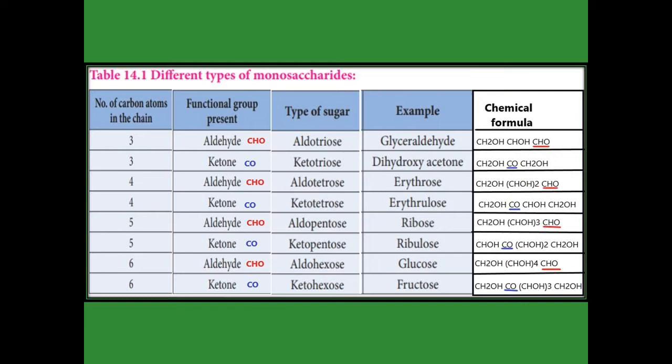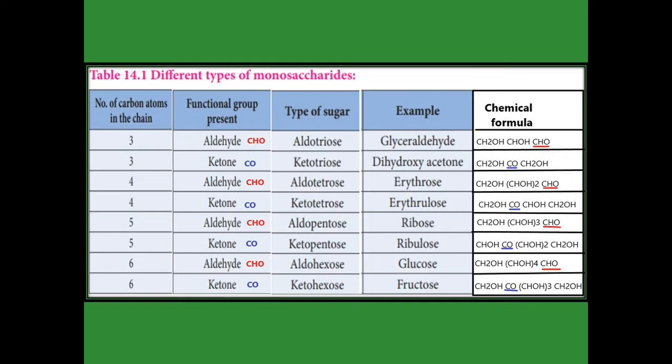Then erythrose. Erythrose contains how many carbons? 4 carbons. See the chemical formula. I gave the chemical formula for your reference only. So 4 carbons means tetrose, and aldehyde is the functional group, so it is an aldotetrose. And erythrulose also has 4 carbons. The difference between erythrose and erythrulose is that erythrose contains an aldehyde group but erythrulose contains a ketone group, so the type of sugar is ketotetrose.